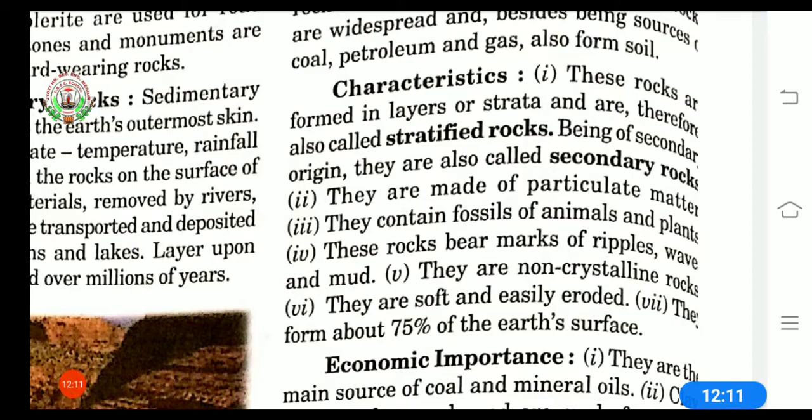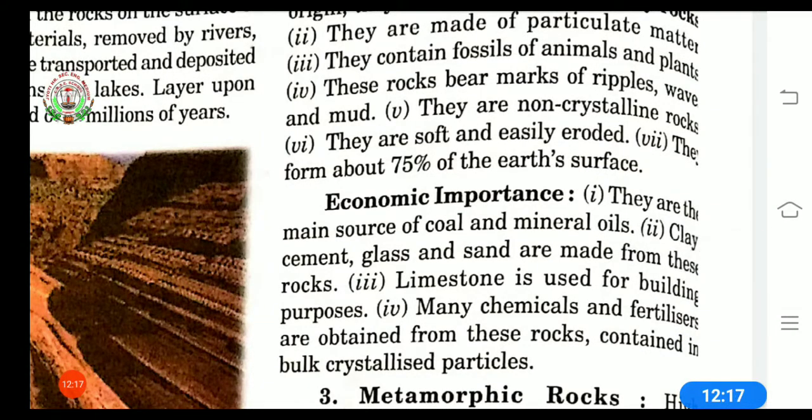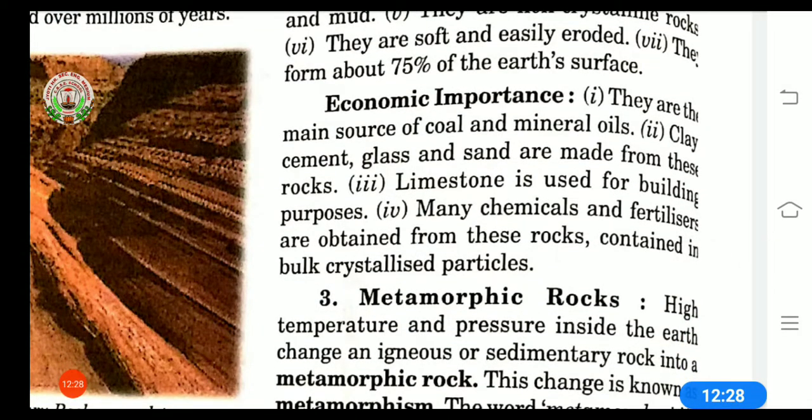Seventh, they form about 75% of the earth's surface. Means if total earth surface is 100%, then out of that 100%, 75% of the earth surface is of sedimentary rocks. Now we have some economic importance of sedimentary rocks. First, they are the main source of coal and mineral oil. As we all know, they have fossils there, and these sedimentary rocks have coal and minerals, so they are a very good source of coal and mineral oil.